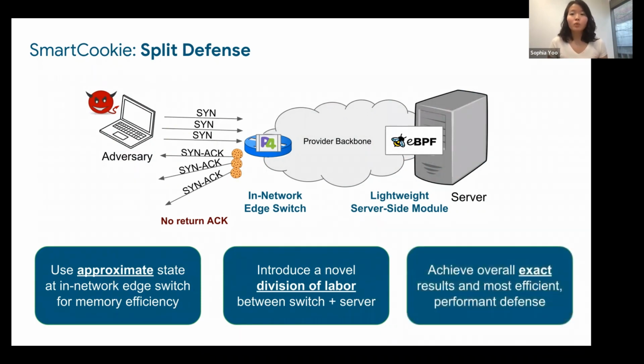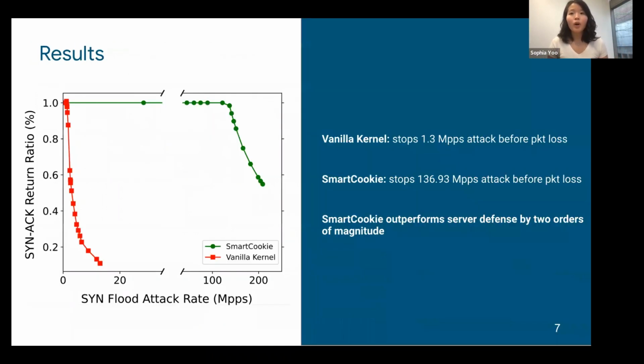With our split design, we're still able to achieve our defense with exact results, and we show that Smart Cookie is capable of defending against attack traffic at rates up to 136 million packets per second, which was 2 orders of magnitude greater than the attacks that were stopped by our standard Linux defenses.